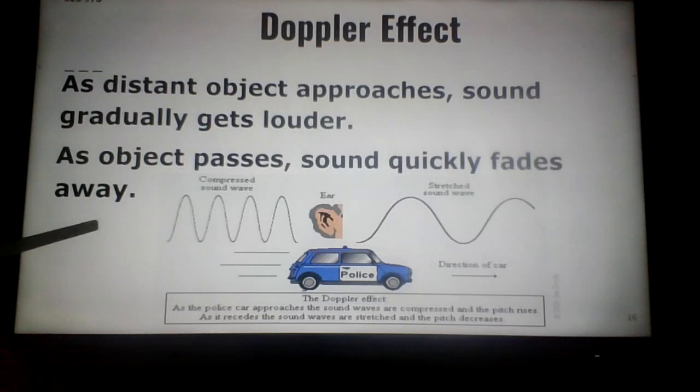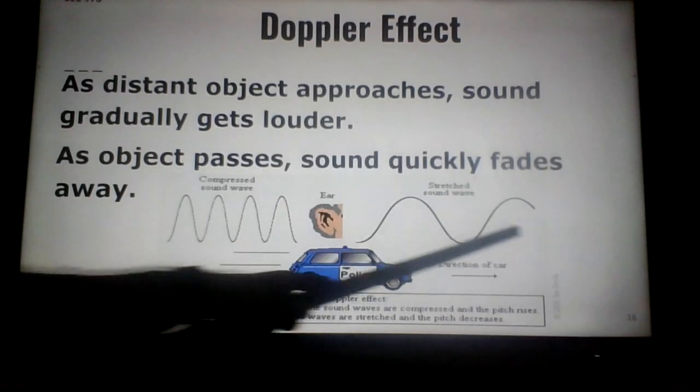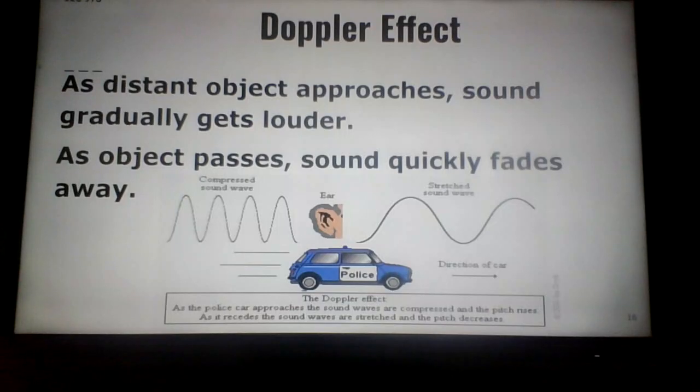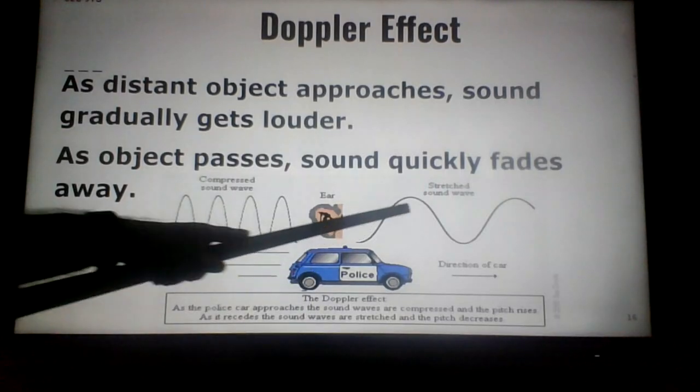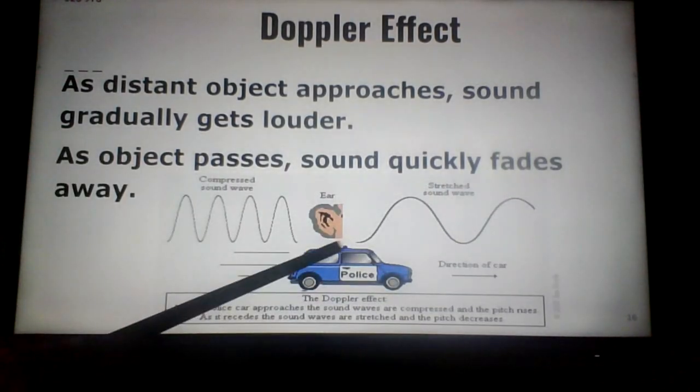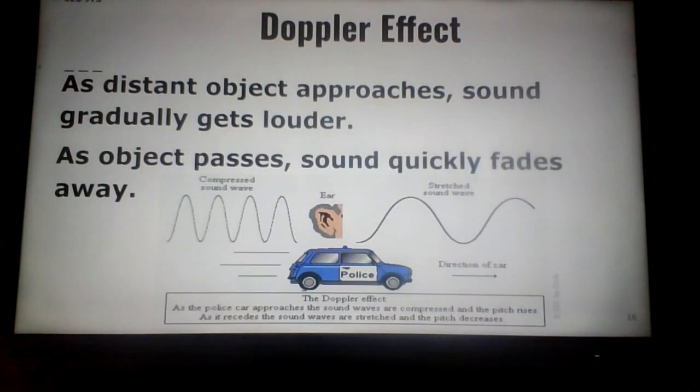So let's do that again. The effect is the waves as the car is approaching are getting crushed together. That's what our ears perceive. And because the frequency increased, the pitch increased. With a sound wave, the higher the frequency, the higher the pitch. And as the car passed, look what happened to the wave. The wave got stretched out to a longer length, which means a smaller frequency. And that happened very quickly, and so we got that fade off of the pitch from very high to very low very quickly. And then the volume, of course the car's going away from us fast, the volume will go down. So one more time.